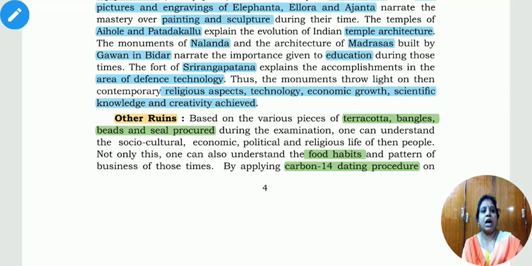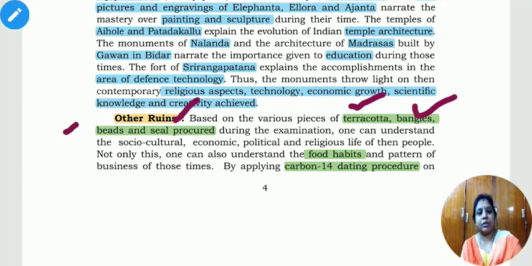So, ruins are one of the important sources: various pieces of terracotta, bangles, some of the beads which are found, and seals where they are engraved. With the help of these seals we can know about the Harappan civilization, the Mohenjo-daro civilization, and the old history, the prehistoric period, everything with the help of our ruins.